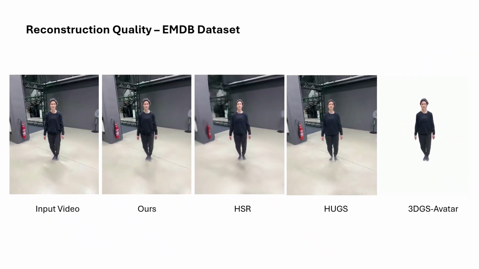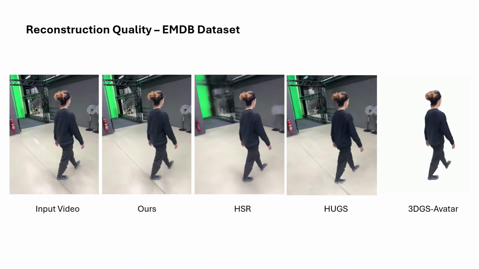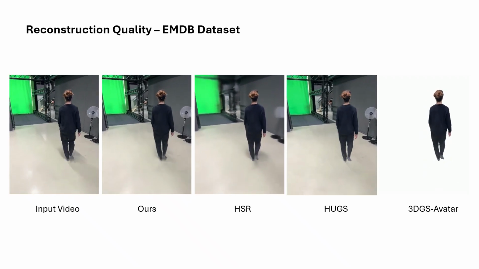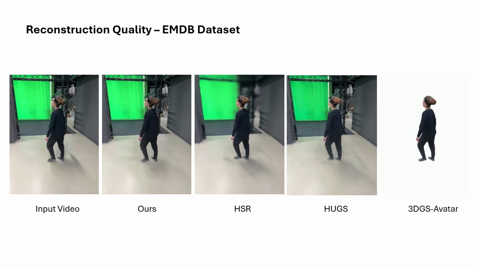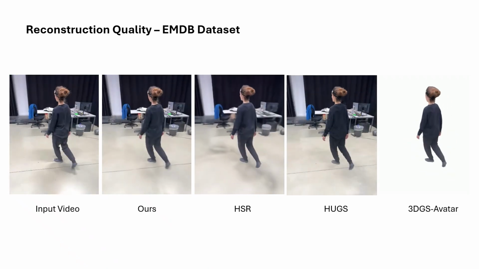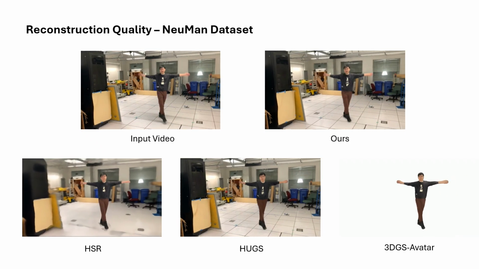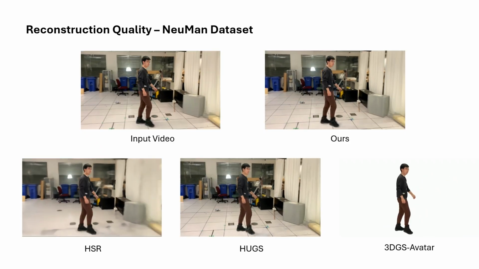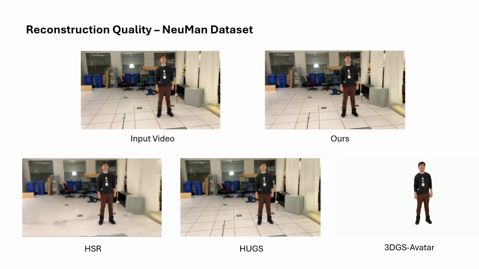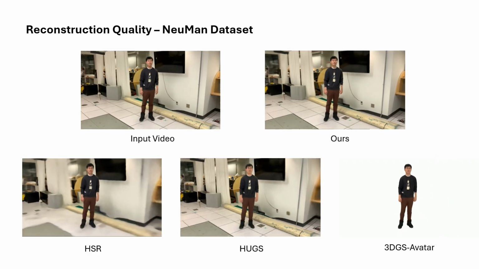Our proposed approach achieves state-of-the-art reconstruction quality on the EMDB dataset, where we faithfully model the details of the human and scene. Despite completely running online without the ground truth camera, our method outperforms the baseline methods in image sharpness and data fidelity.